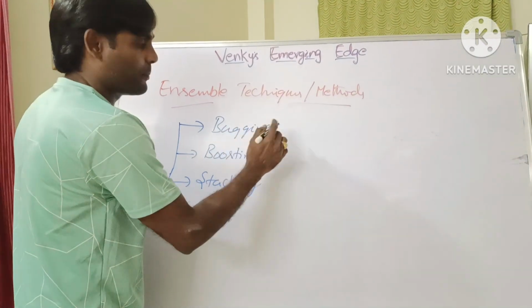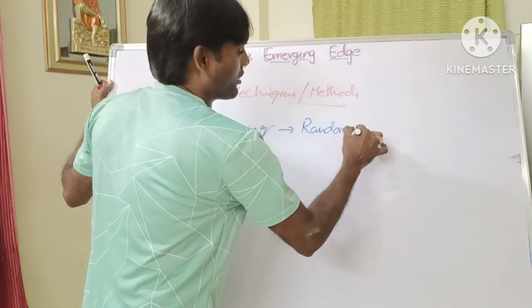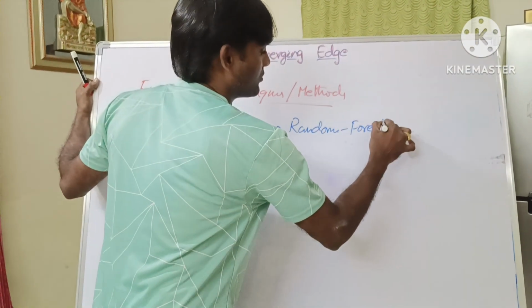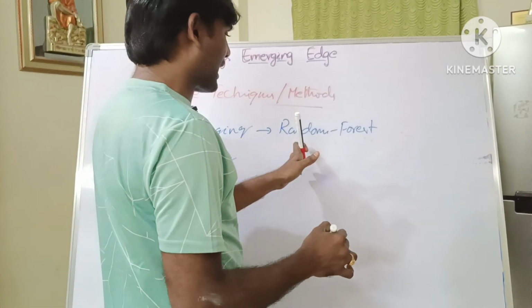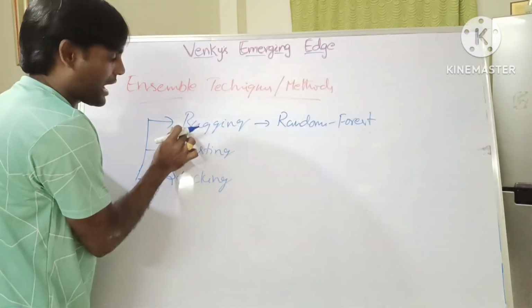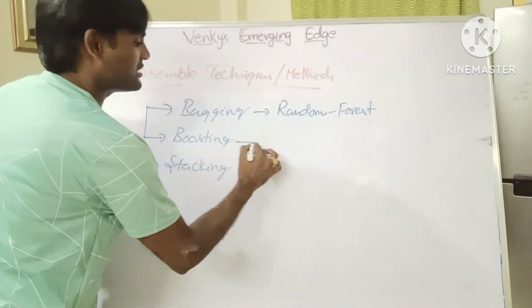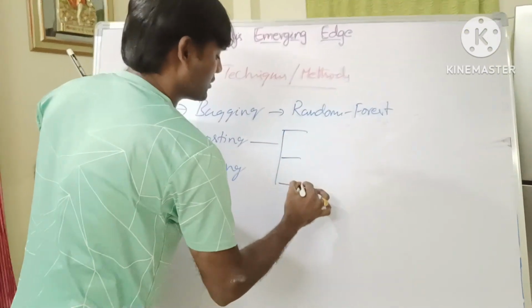Let's first take bagging. The best example is the random forest algorithm. Is it clear? Bagging means it is a combination of bootstrapping and aggregation. Random forest. Next, boosting. These are mainly three different types.